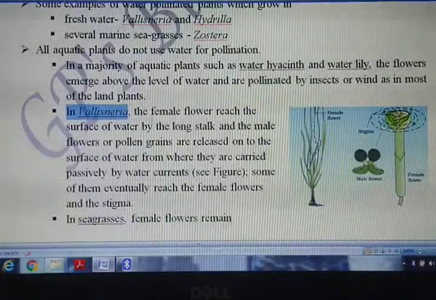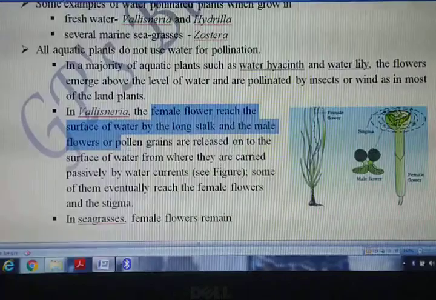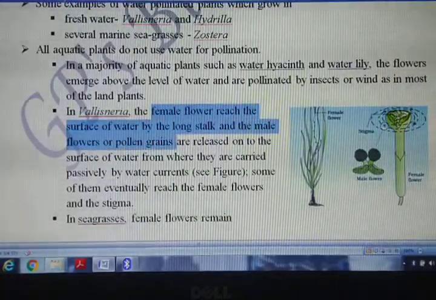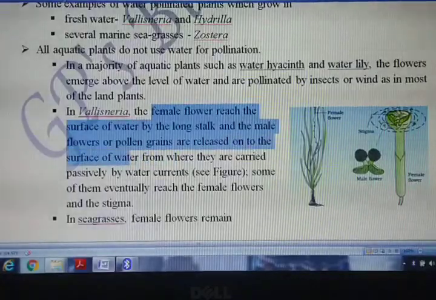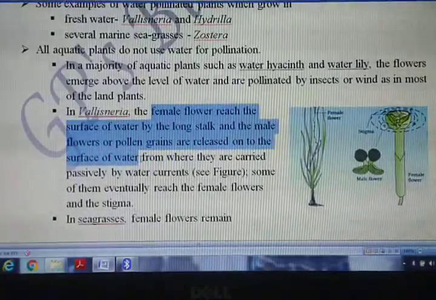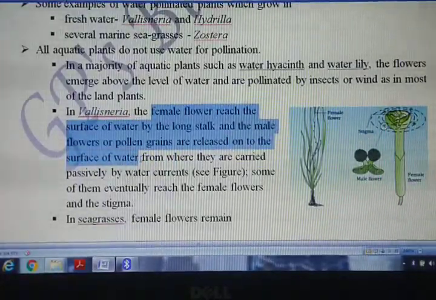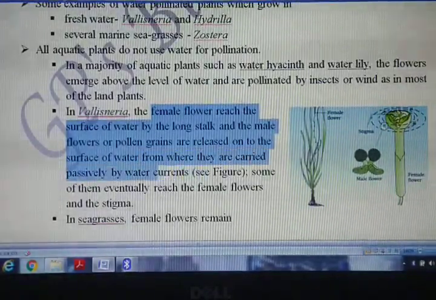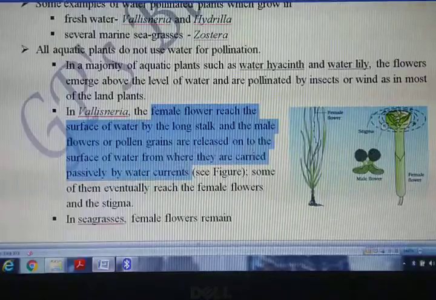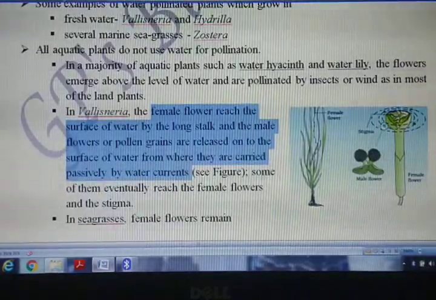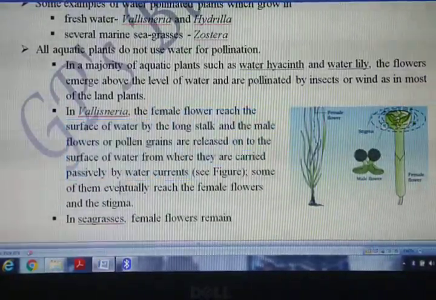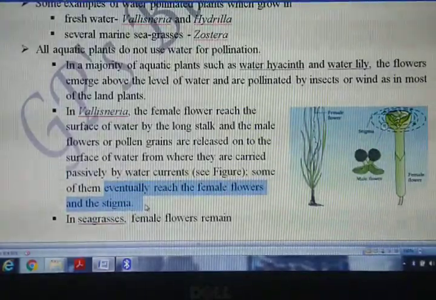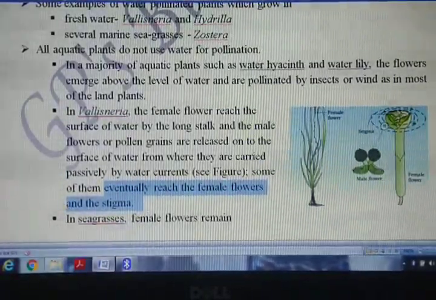Just go through this. Female flowers reach the surface of water by a long stalk, and male flowers or pollen grains are released onto the surface of water. पollen grain कहाँ रिलीज हो रहा है, पानी के सरफेस पर, जहाँ से they are carried passively by the water current, and some of them are able to reach the female flowers and the stigma, so that pollination and fertilization is effected.